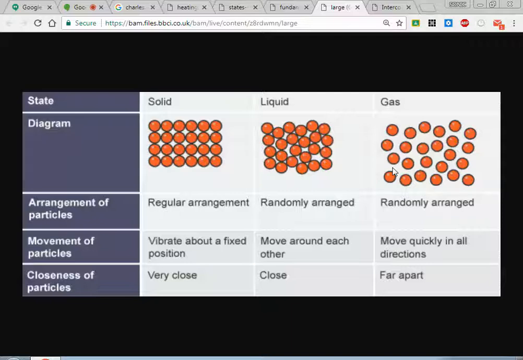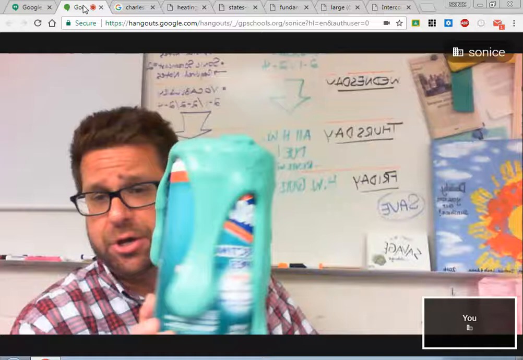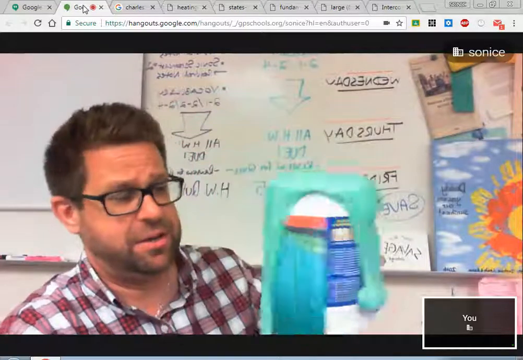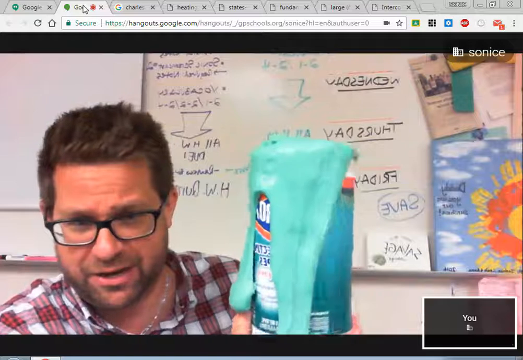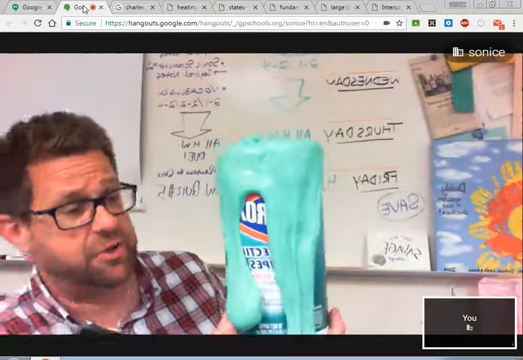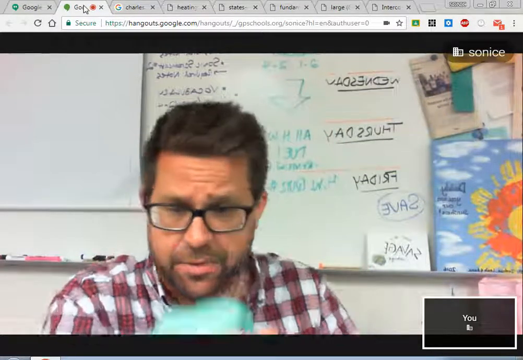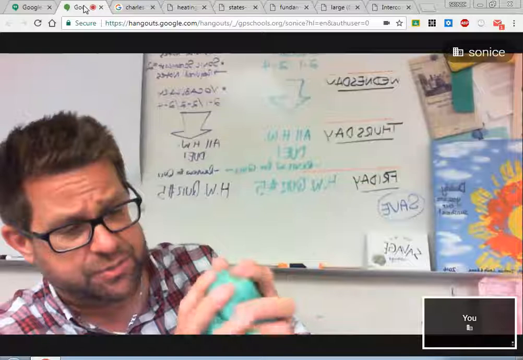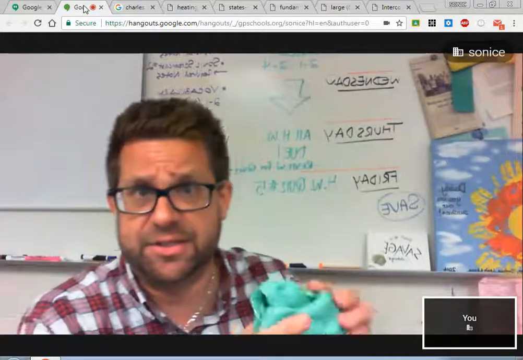One of the other things that I'm going to show you is something that we talked about in class. You guys remember our slime. Now, our slime was placed on top of this Clorox container. Somebody, I think in my 3rd hour, did this, and I've been replicating the experience since because it illustrates something very specific. Our slime, we've decided, appears to have the qualities of a solid and the qualities of a liquid all at the same time.